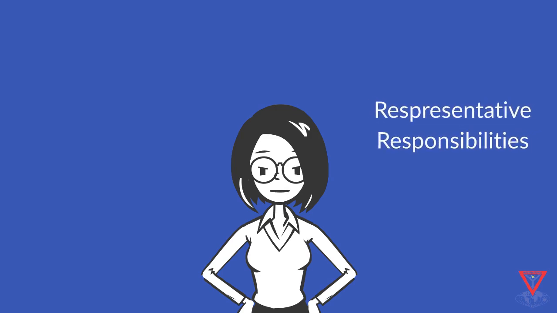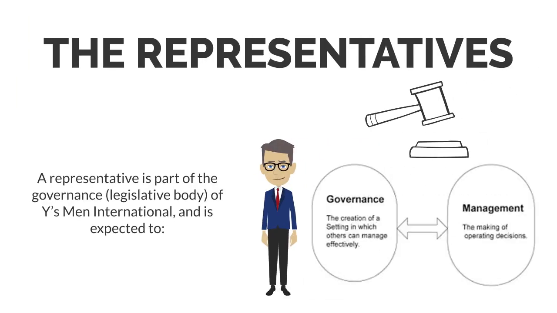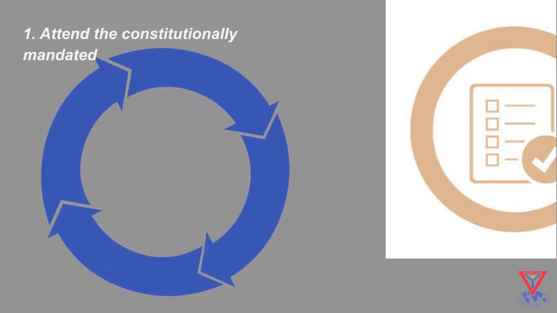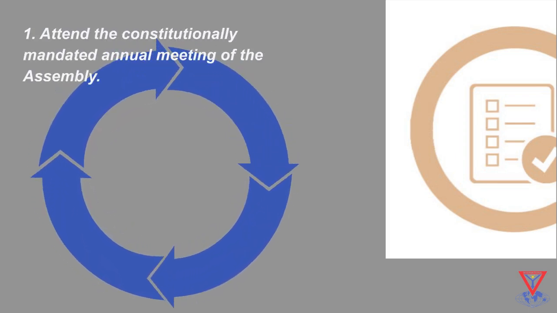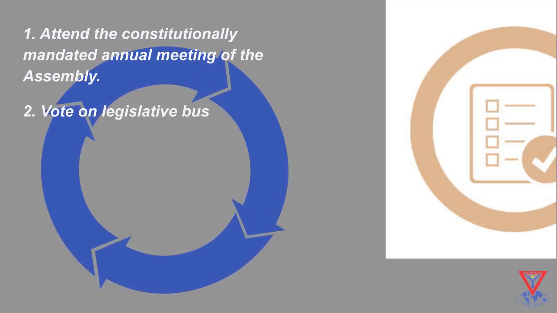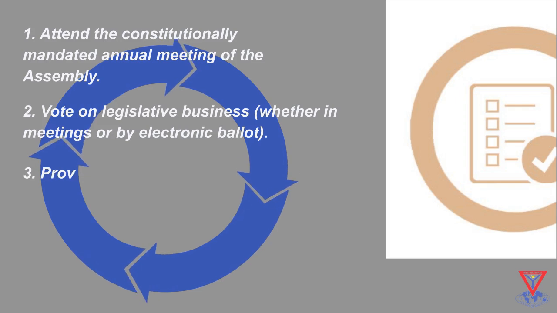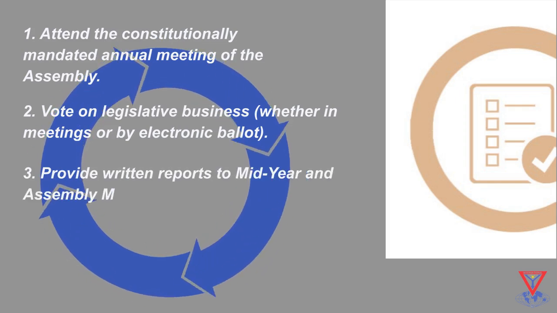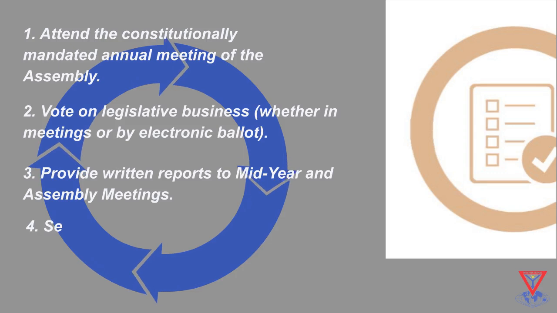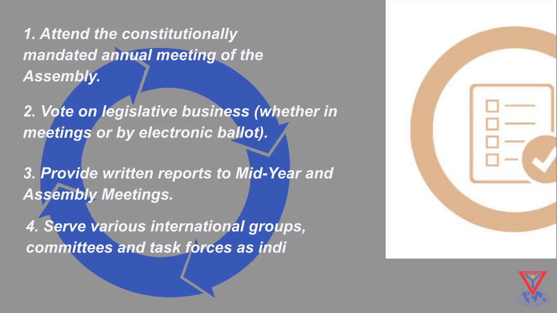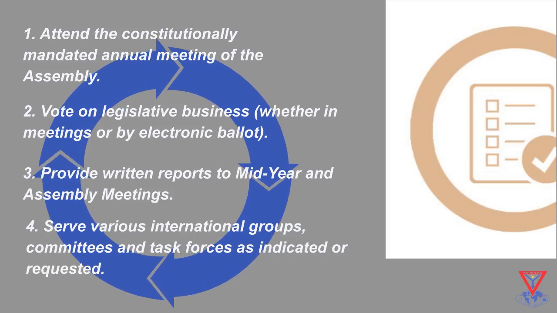Representative responsibilities. A representative is part of the governance, legislative body, of YMI International, and is expected to 1. Attend the constitutionally mandated annual meeting of the Assembly. 2. Vote on legislative business, whether in meetings or by electronic ballot. 3. Provide written reports to mid-year and Assembly meetings. 4. Serve various international groups, committees and task forces as indicated or requested.